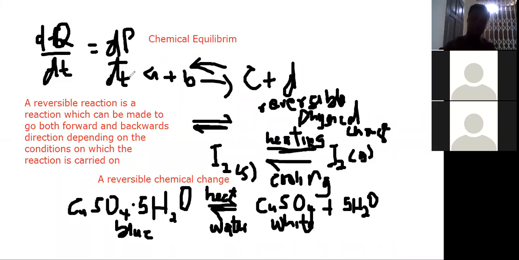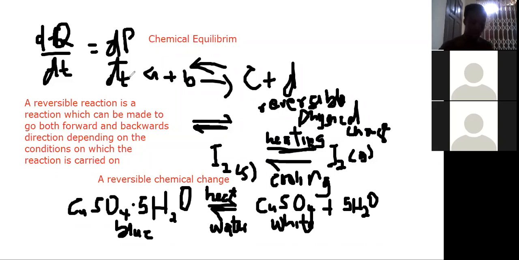And so an equilibrium reaction is a reversible reaction in which the rate of forward reaction is equal to the rate of backward reaction. So you can define it that way. When you're asked to define equilibrium reaction, you are saying that it's a reversible reaction in which the rate of forward reaction is equal to the rate of backward reaction.